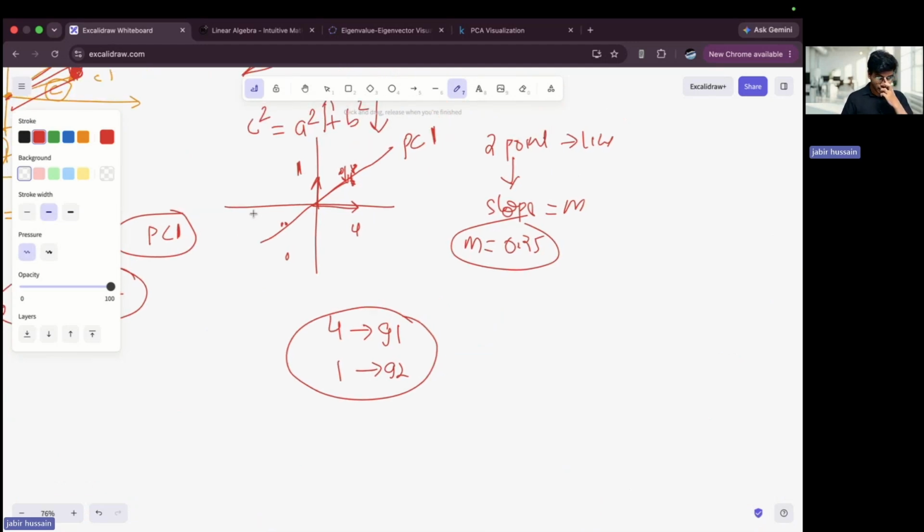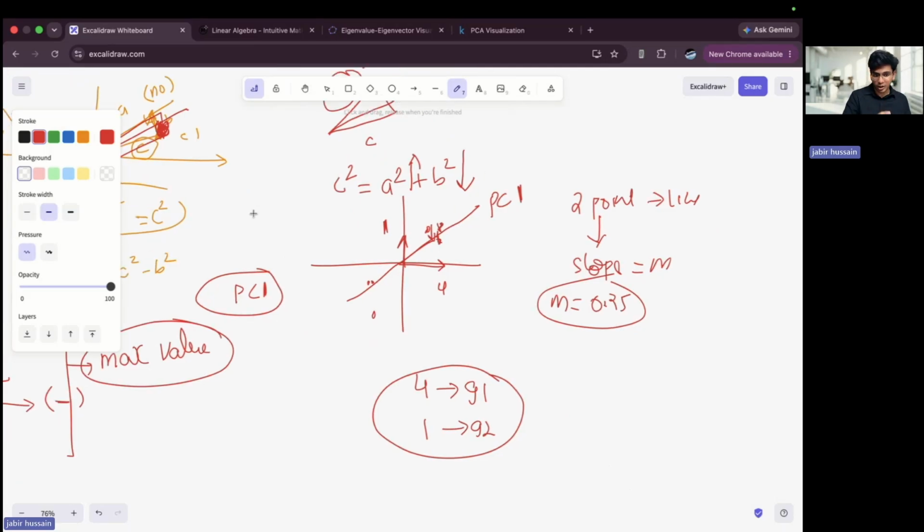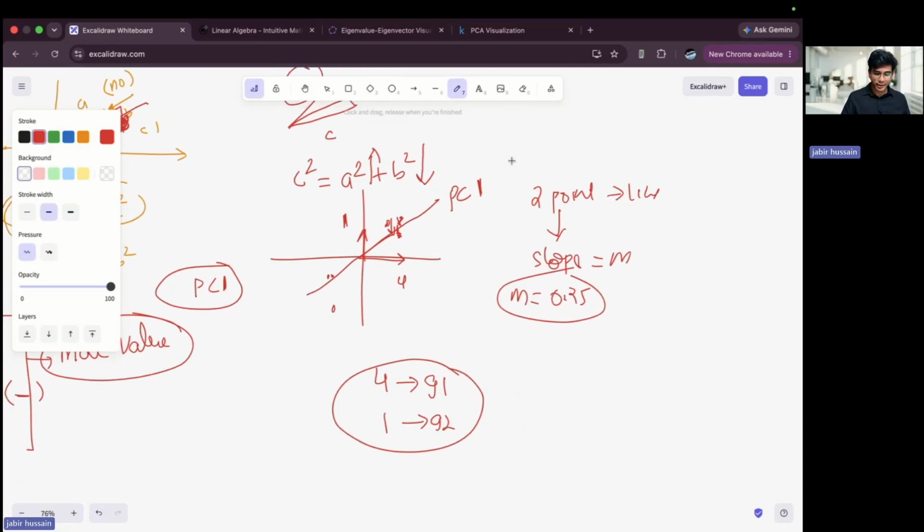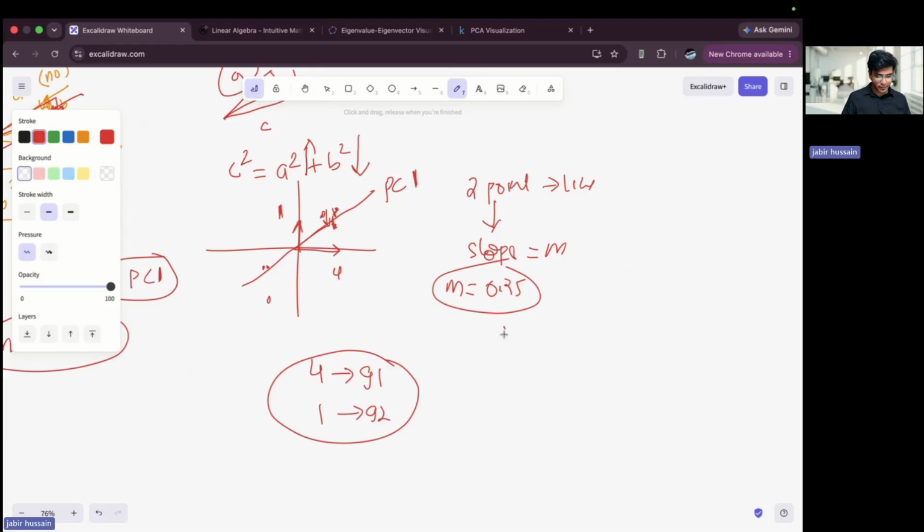Now, let me tell you this. Principal component analysis is not completed yet. Now you have calculated these points, so let me draw this here. This is my line. Points are close, right? Something like this. This is my PC1.